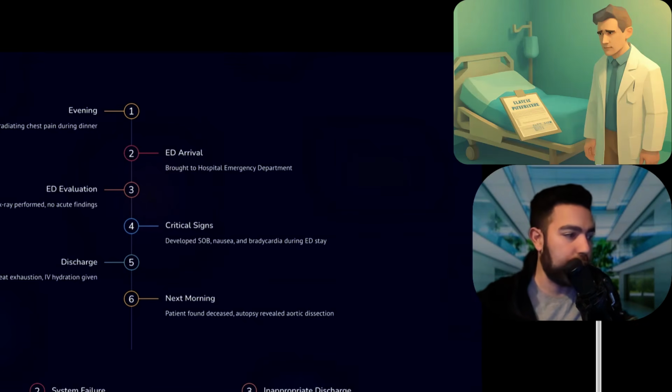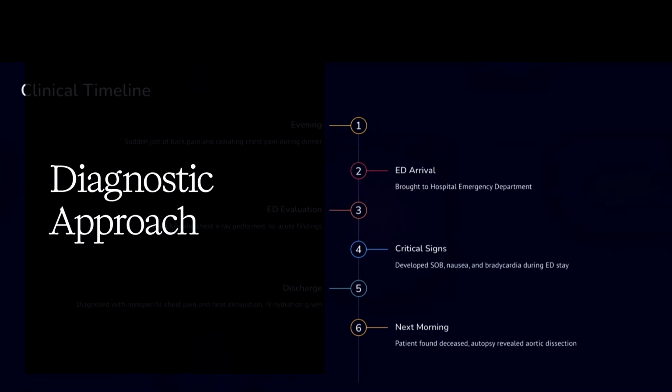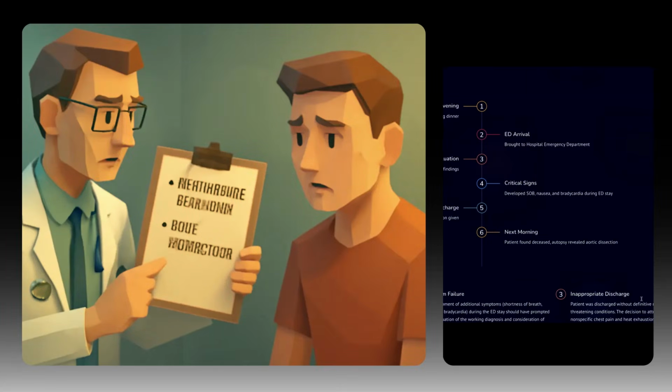This patient did present with your classical presentation of aortic dissection. He should have received a CTA of his chest, which is the gold standard for diagnosing aortic dissection. However, they did not do that. Unfortunately, the system failed because the patient did develop other symptoms, shortness of breath, nausea, bradycardia. However, it didn't prompt any reevaluation by the providers. And inappropriate discharge, of course, the patient was discharged home without completely ruling out those life-threatening conditions. They just said non-specific chest pain and heat exhaustion.